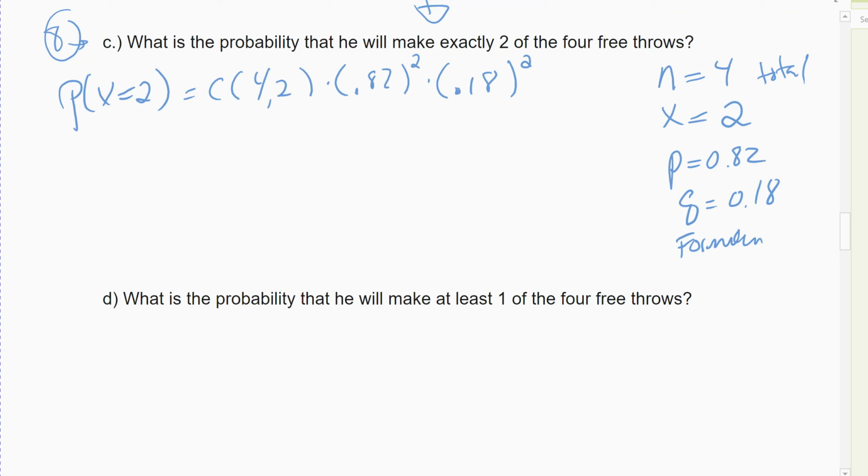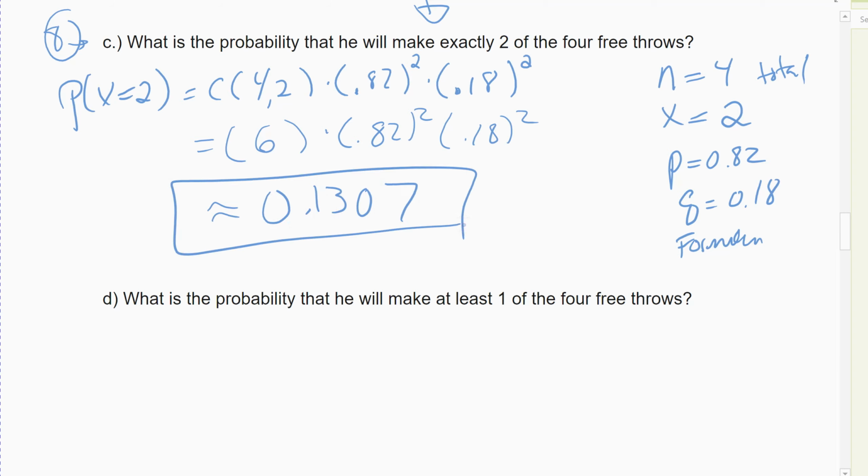And so I type in combination, choose 4. So there were 6 ways. He can make 2, miss 2. So 6 times, and then the probability: 0.82 squared, 0.18 squared. 0.82 squared, not cubed. 0.18 squared times 6. About a 13% chance. All right, 0.1307. And he makes 1, and again, in any order. So apparently there were 6 different ways you could do that.